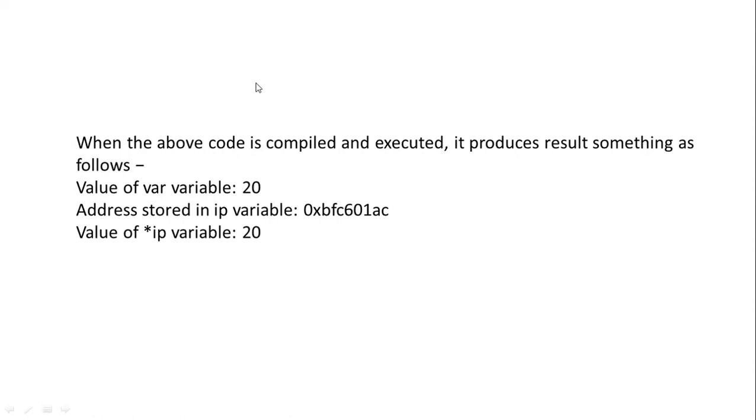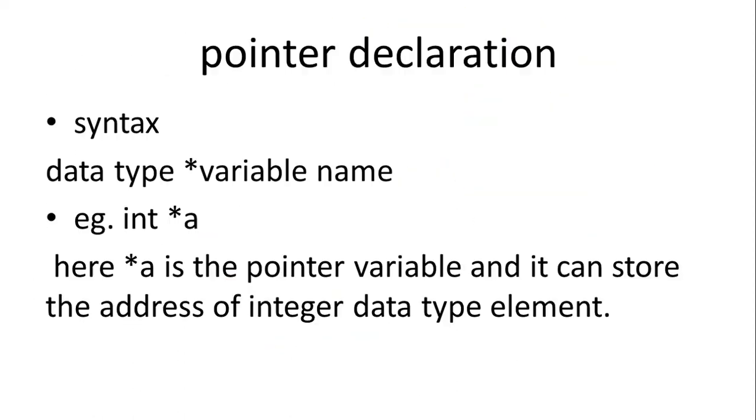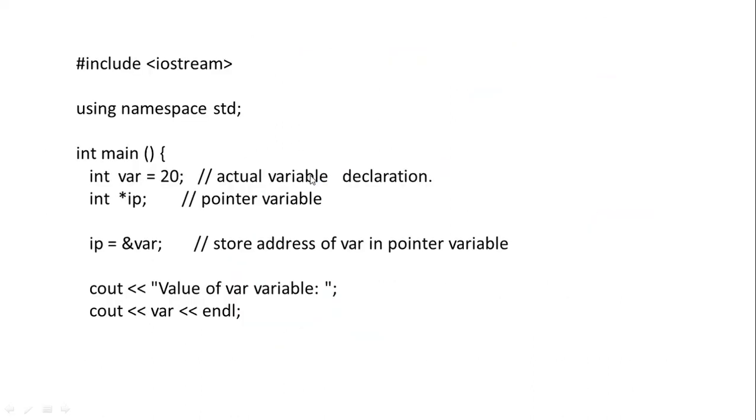So hope you got some idea about what a pointer is and how a pointer gets declared. That is, data type * variable name. Variable name means it contains some value. Star means it is a pointer, and this pointer contains the address of some variable. If we have to access the variable, we simply cout var. If we have to access the address in IP, we simply write cout IP. And if we have to access the value at that address, we access it as cout *IP.